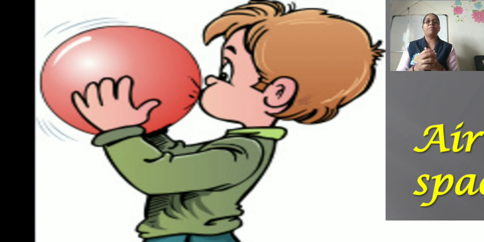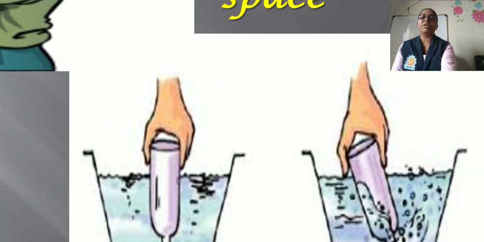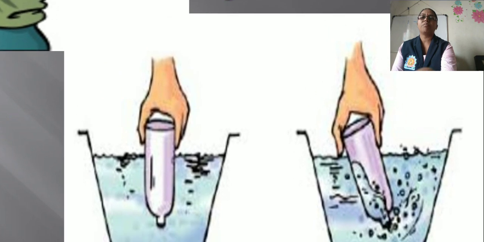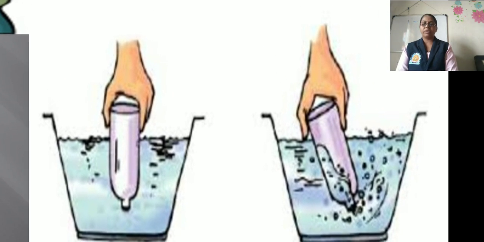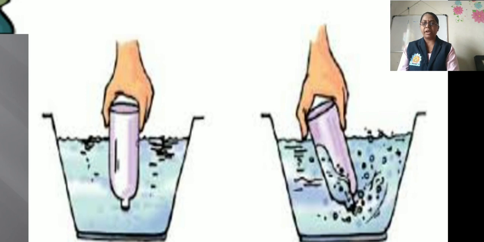Air takes up a space, or air occupies a space. Now the second example is given here: two pots.